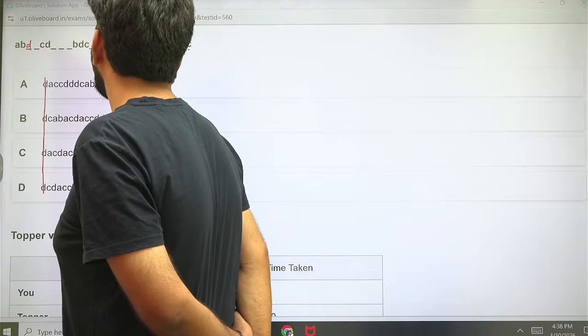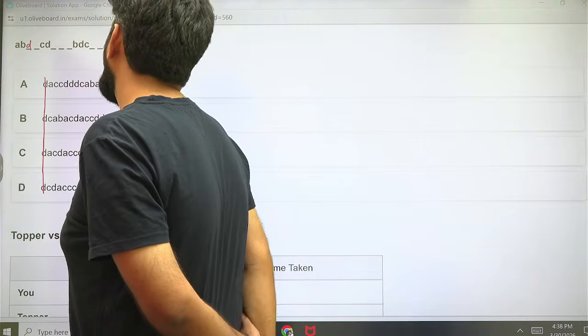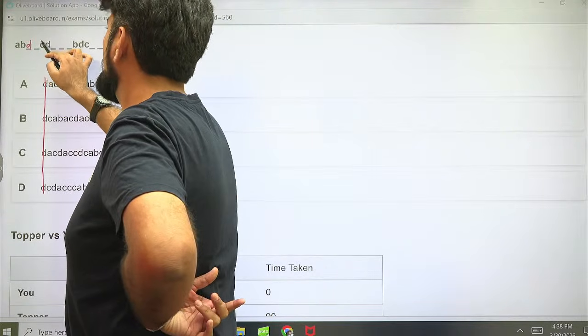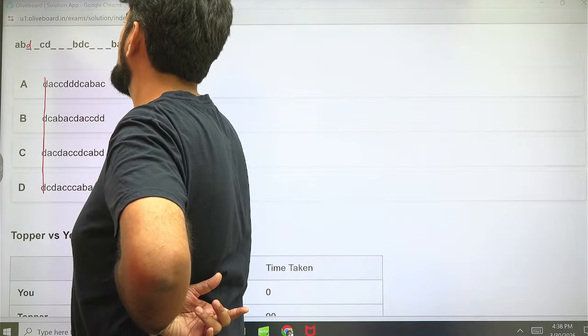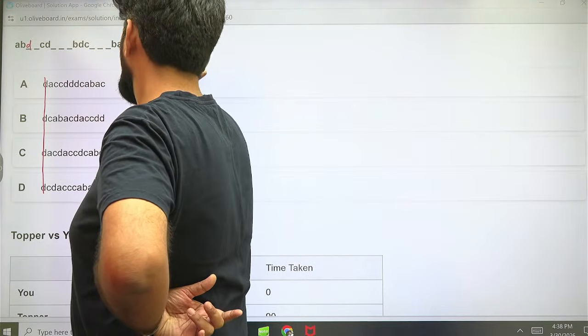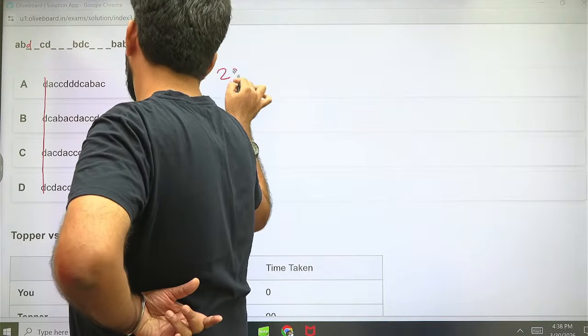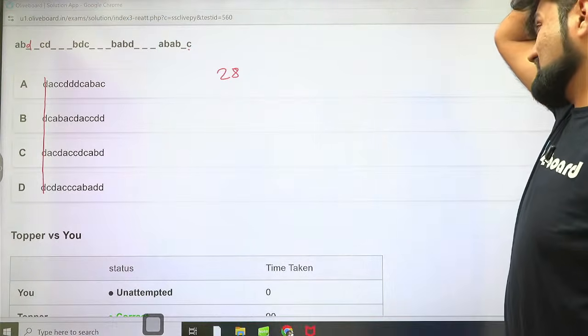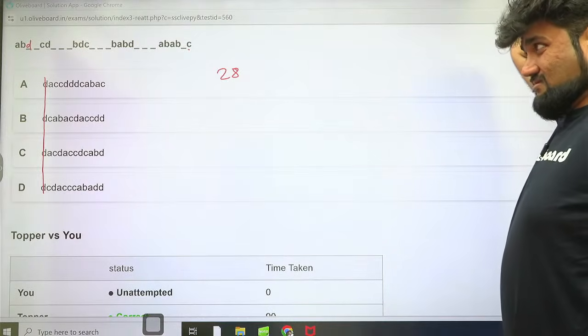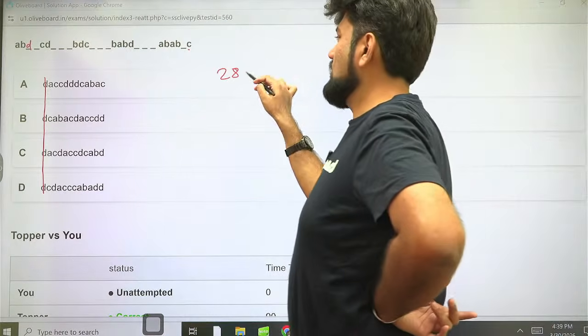CD, CA. How many letters are there? 1, 2, 3, up to 18. There are 28 letters. 14 into 2 is not making sense. 7 into 4.